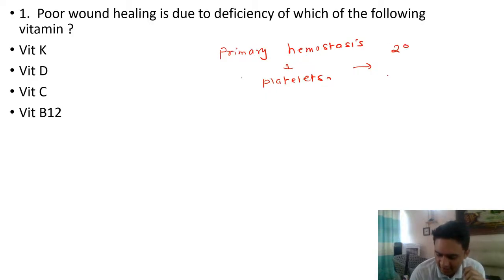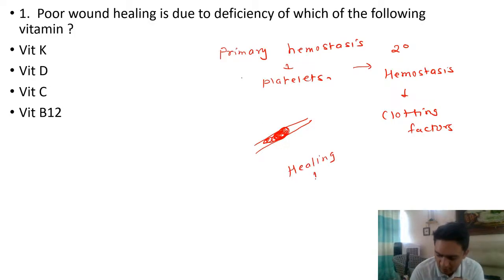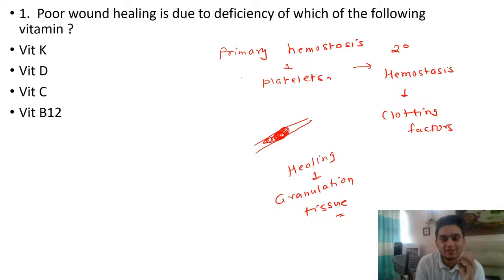Then there is secondary hemostasis. This secondary hemostasis is by the clotting factors that you have. You have a lot of clotting factors in your body that will make the clot formation and prevent further bleeding. Now suppose this was the cut, the scab is formed, the clotting has already taken place. Now the wound should heal as well. So healing is by the formation of granulation tissue.